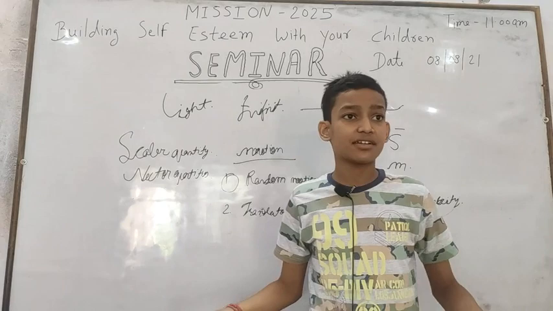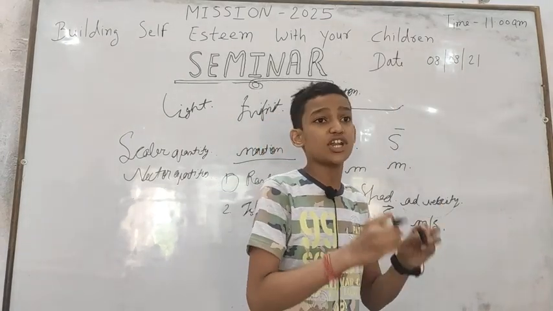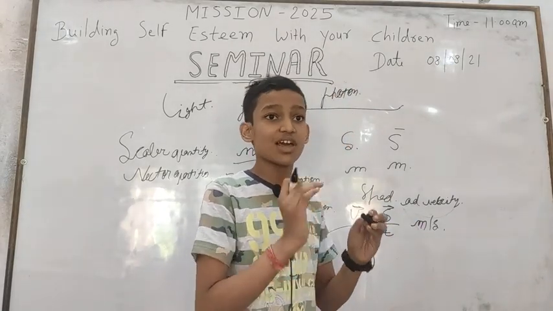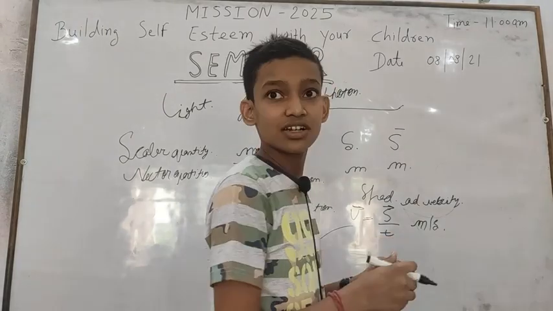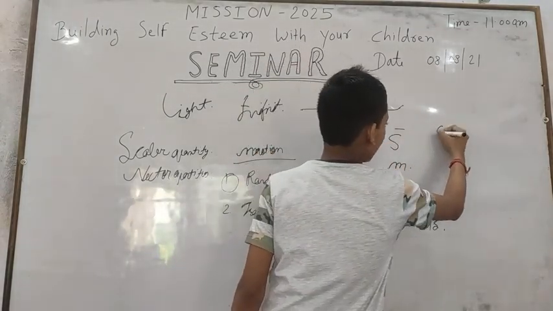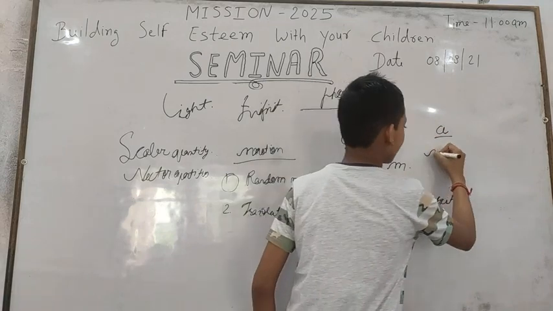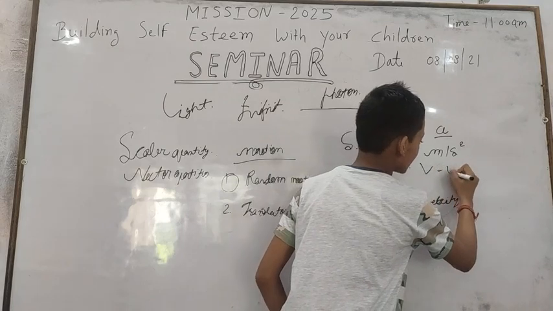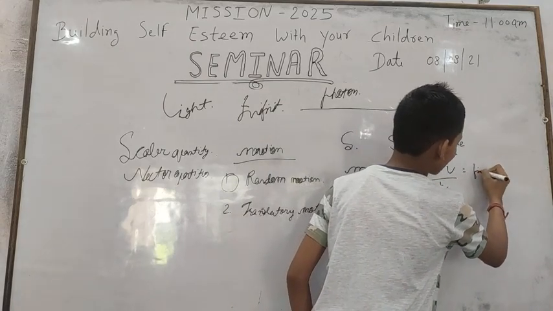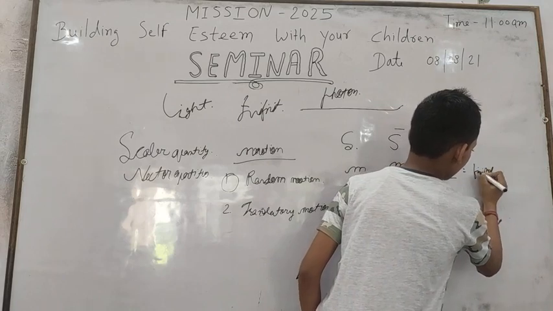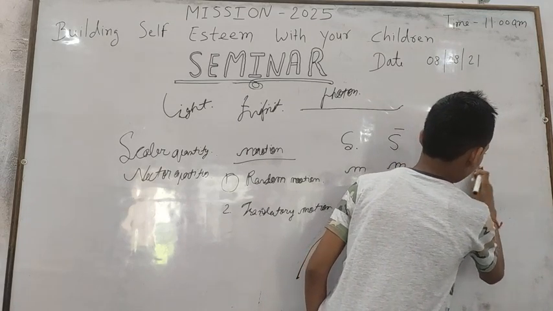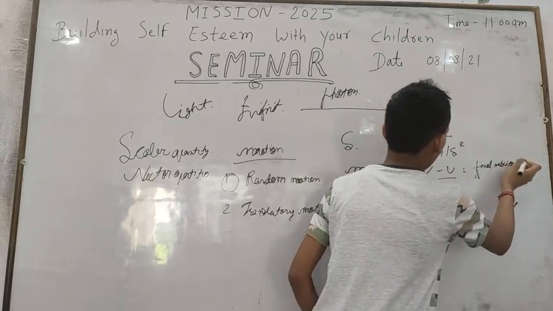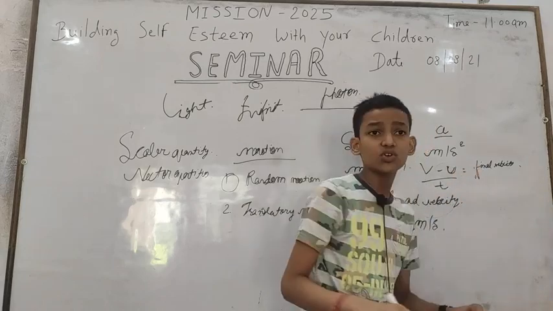Let's take acceleration. It is a very important topic. The rate of change in velocity per unit time is called acceleration. It is denoted by A and its SI unit is meter per second square. Its formula is v minus u upon t, where v is equal to final velocity, u is equal to initial velocity, and t is equal to time taken.